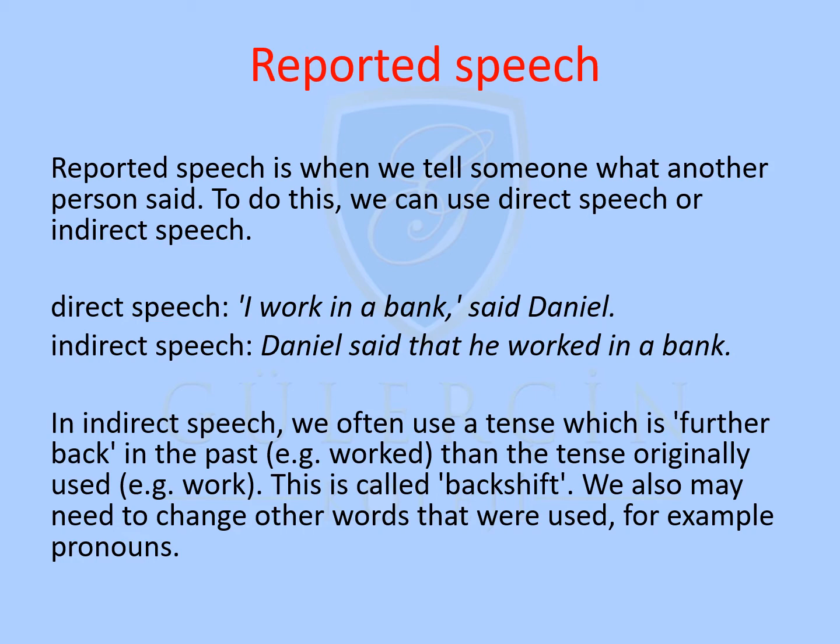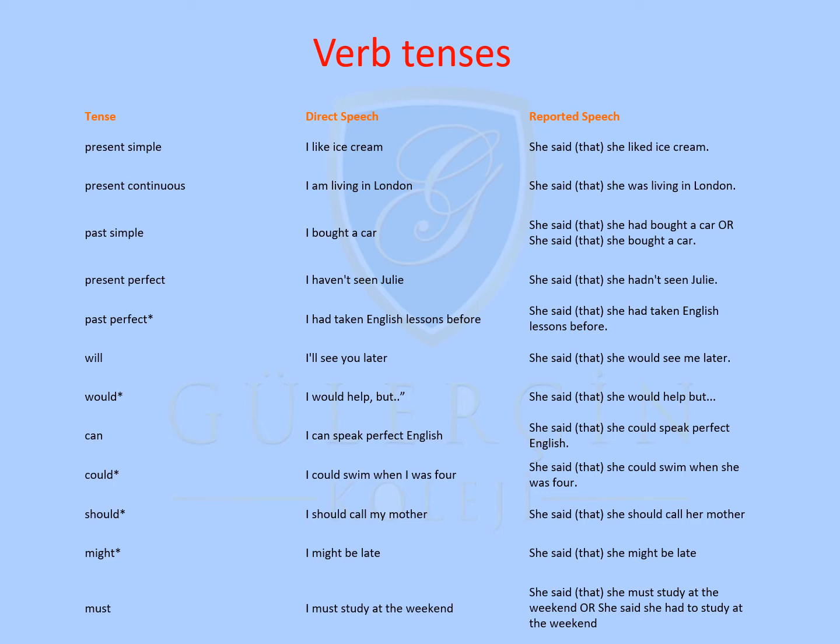In indirect speech, we often use a tense which is further back in the past. For example, worked, then the tense originally used, for example, work. So we always go a verb, a tense in the past, backwards. This is called backshift. We also may need to change other words that were used, for example, pronouns. We will see further and you will understand by the examples much better. Let's see the tenses now.